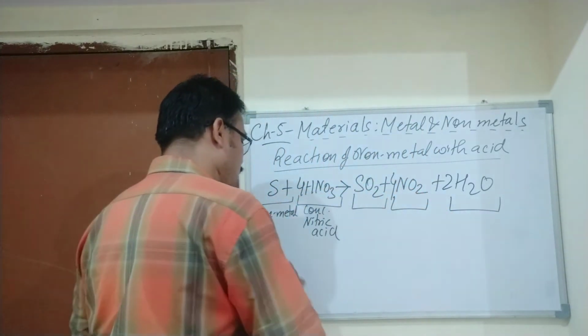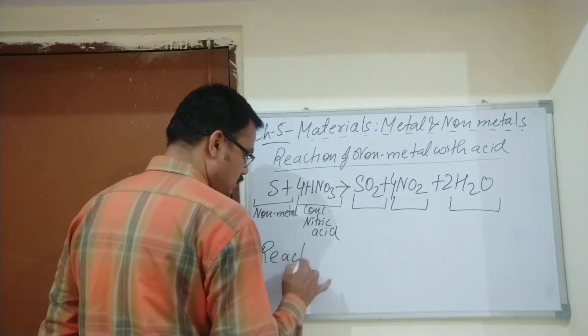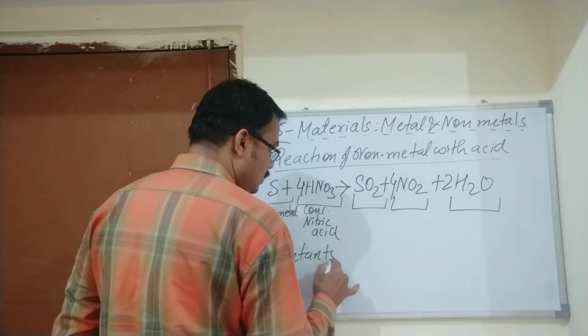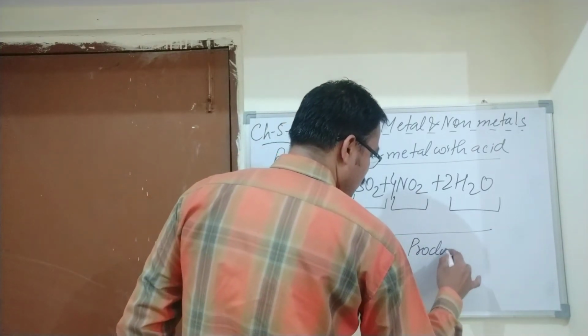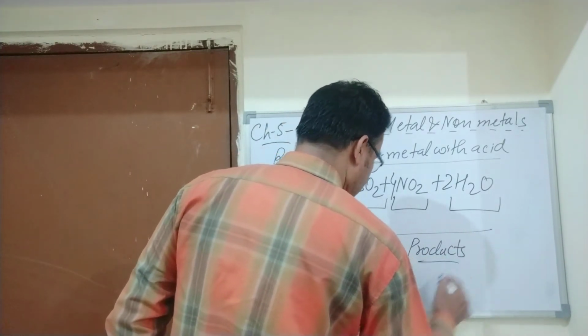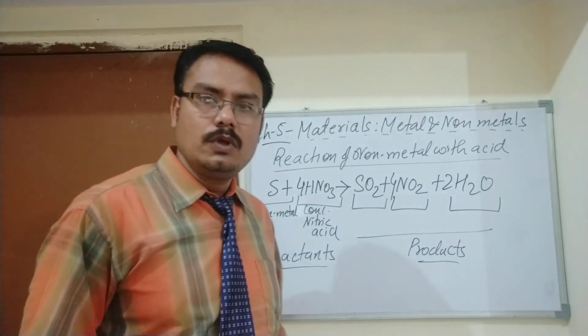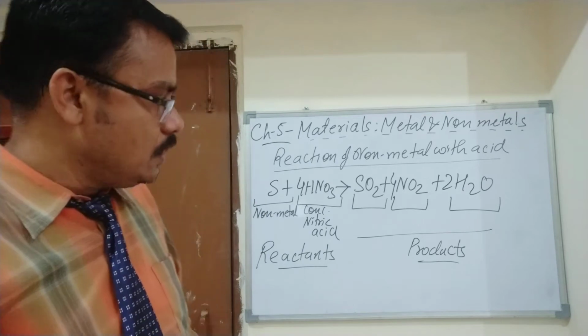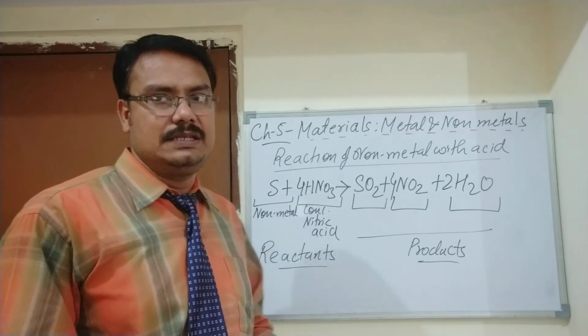So these are the reactants, and these are the products, reactants and products. Student, my topic was reaction of non-metal with acid.